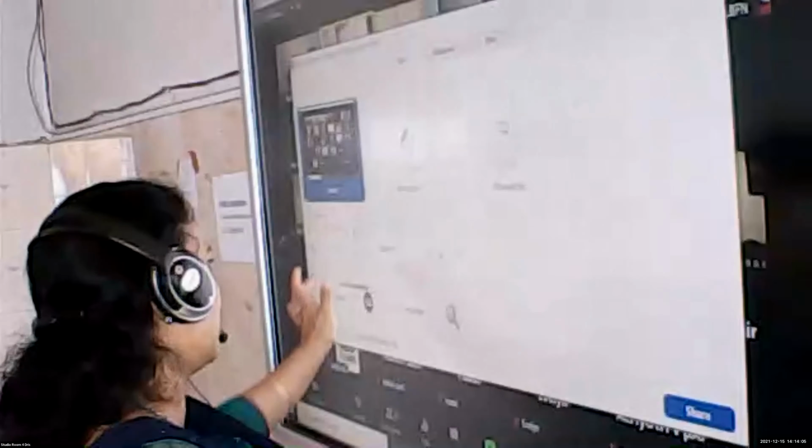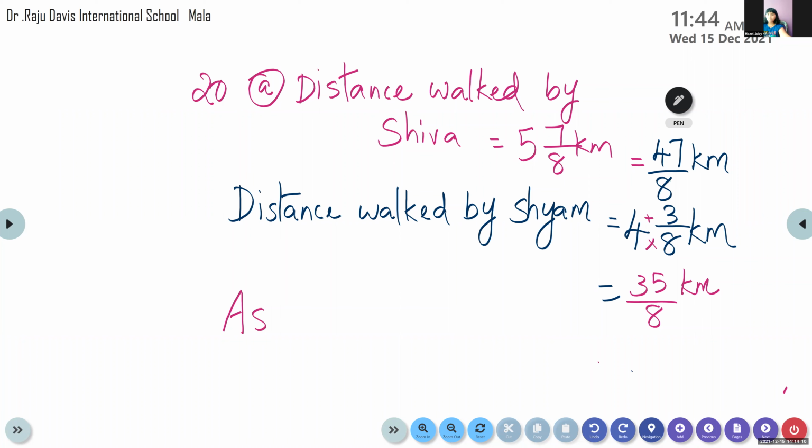Very good. So we can write here the step as 47 by 8 is greater than 35 by 8. Shiva walked more distance.